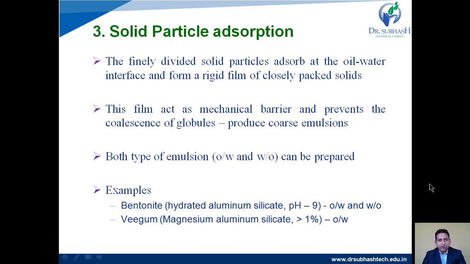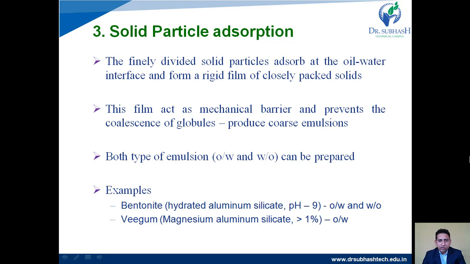Then solid particle adsorption. The finely divided solid particles adsorb at the oil-water interface and form a rigid film of closely packed solid. The only difference compared to the others is that whatever film is formed will be rigid. The film acts as a mechanical barrier and prevents coalescence of globules, and they will produce a coarse emulsion.